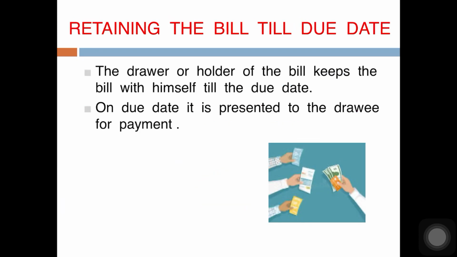The first is retaining the bill until due date. The drawer or the holder of the bill will keep the bill with himself until the due date. On due date, he will present it to the drawee for payment. After it is presented, it may be honored or it may be dishonored by the drawee.